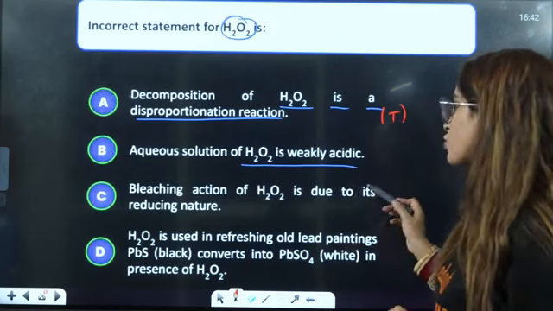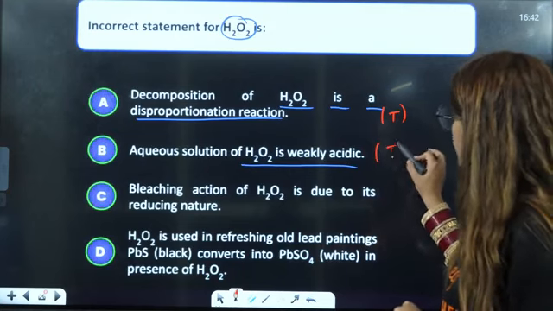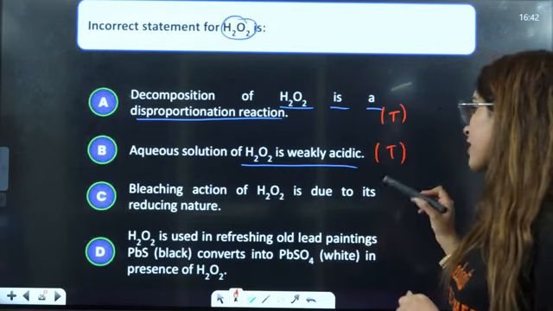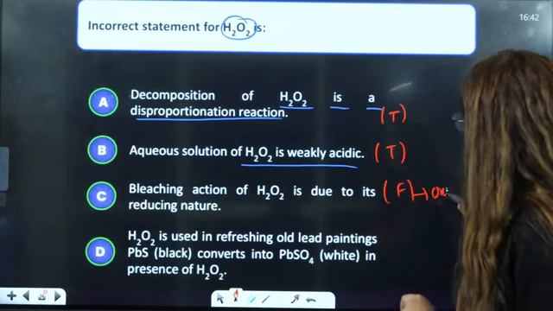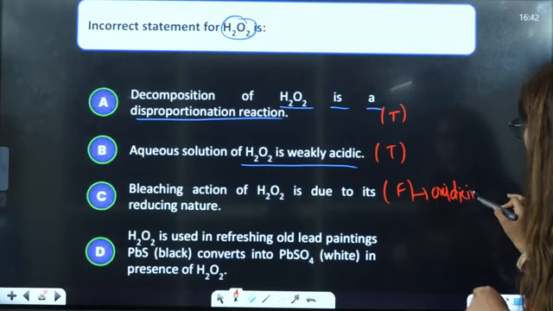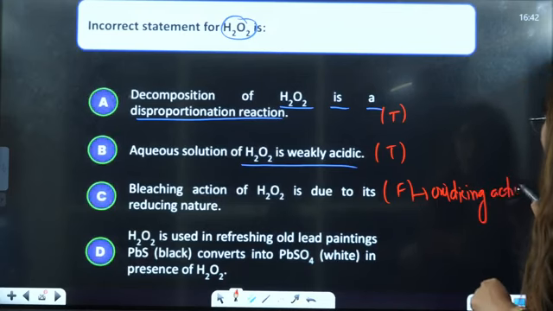Aqueous solution of H2O2 is weakly acidic. That is also true. Bleaching action of H2O2 is due to reducing nature. That is false because it is due to its oxidizing action.